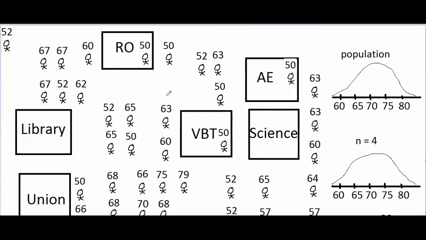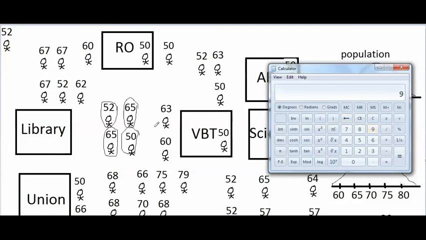So now let's imagine that the heights of Cal State East Bay students follow a normal distribution, meaning most of the students have heights in the middle, and there's fewer shorter students and fewer taller students in the population. And let's also imagine again that I select a sample of 4 students to be my sample, and I calculate the mean of my sample. Let's see what this sample mean comes out to.